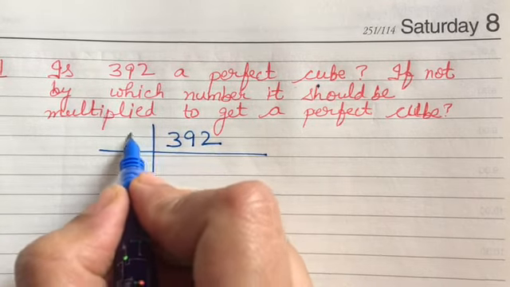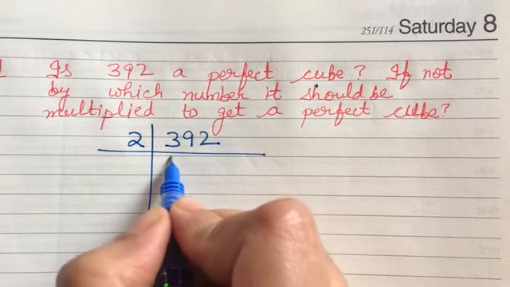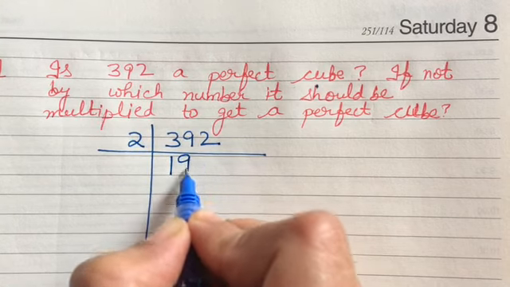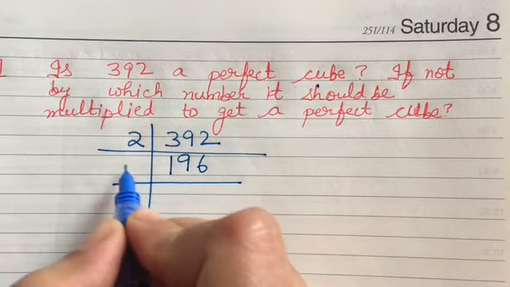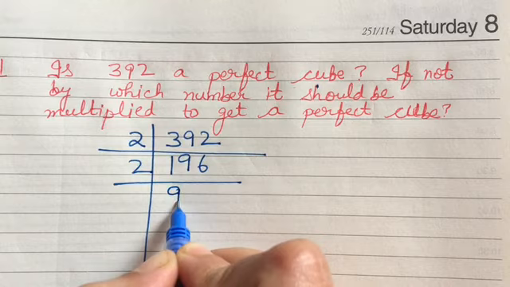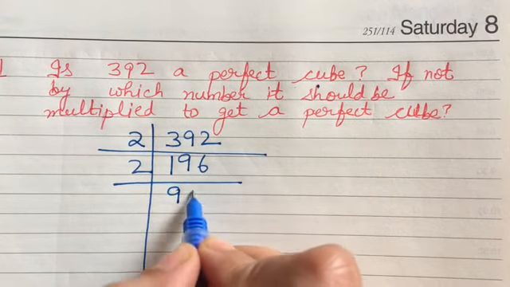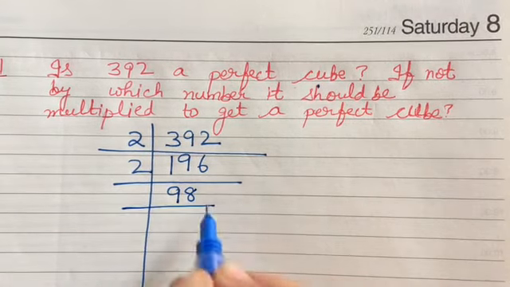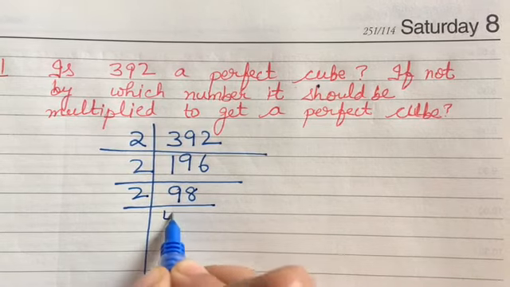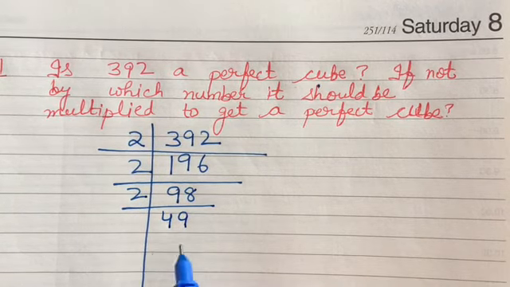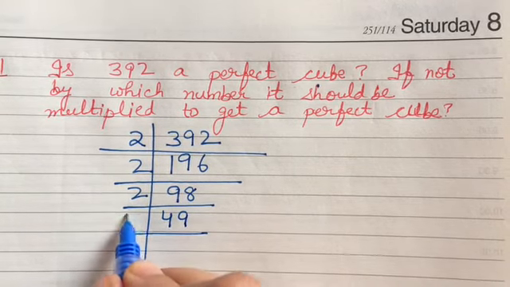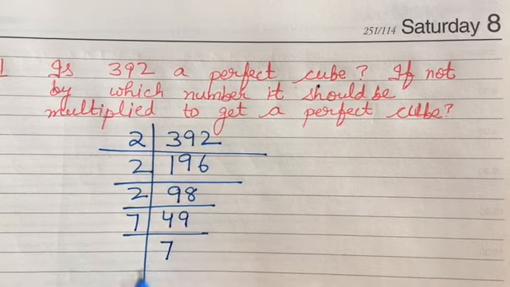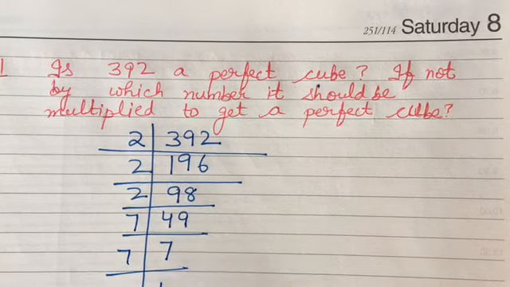So let's start. It is divisible by 2. 2 ones are 2, 2 nines are 18, 2 sixes are 12, again 2, 2 nines are 18 and 2 eights are 16, again 2, 2 fours are 8, 2 nines are 18. Then it comes in the table of 7, 7 sevens are 49 and 7 ones are 7.